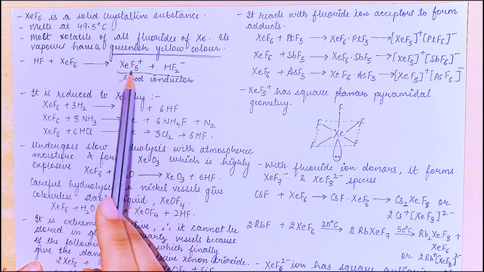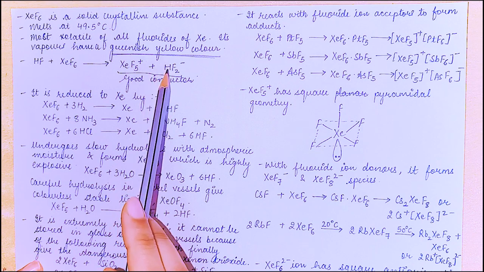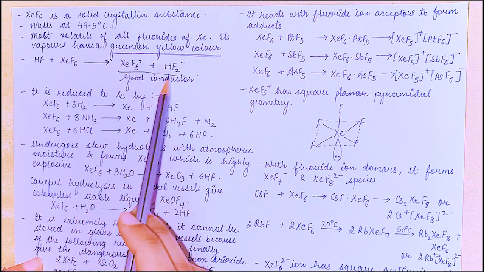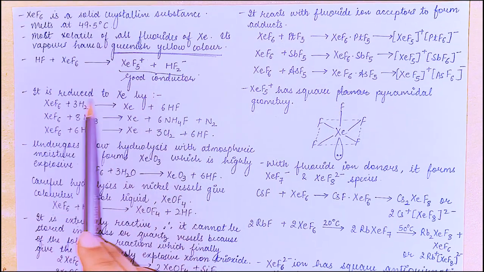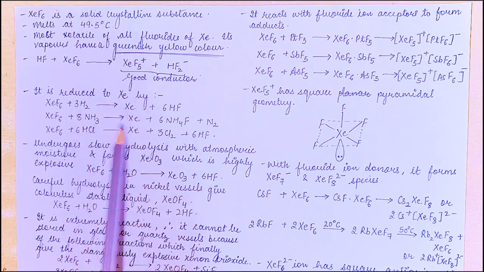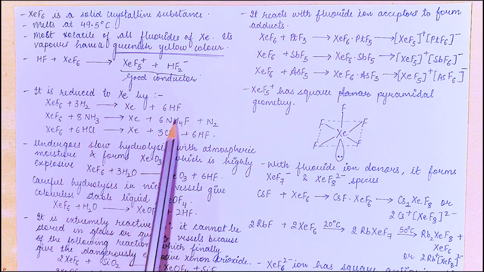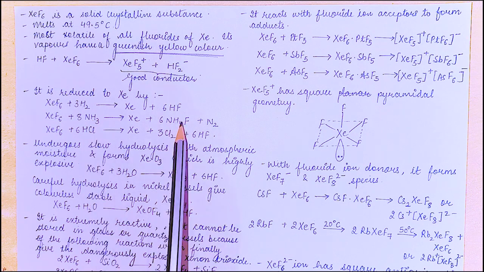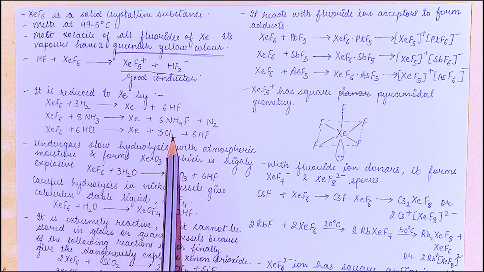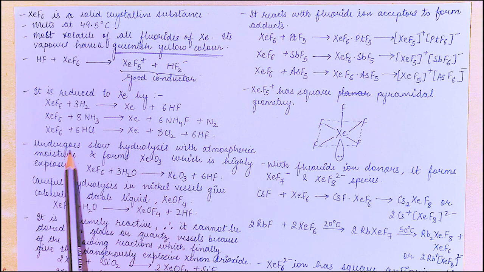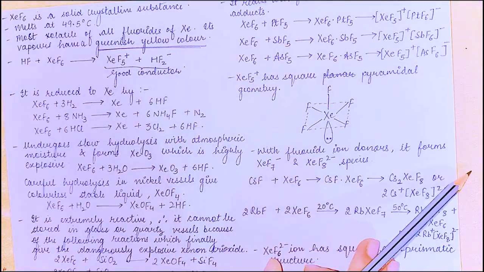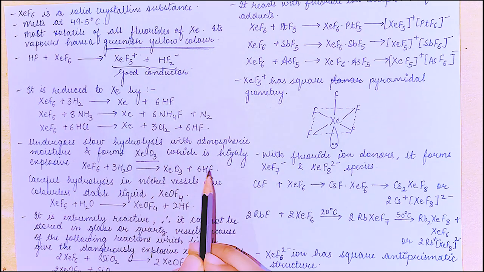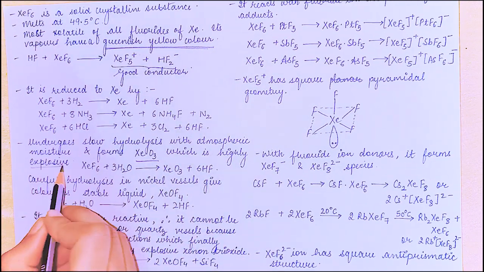HF plus XeF6 forms XeF5 positive plus HF2 negative. So it is a good conductor because it is forming ions, right? It is reduced to xenon by hydrogen, ammonia, HCl. So it forms xenon plus HF, NH4F, chlorine, etc. It undergoes slow hydrolysis with atmospheric moisture and forms XeO3, which is highly explosive.